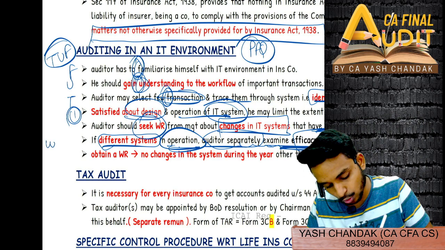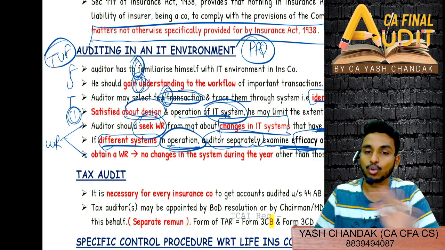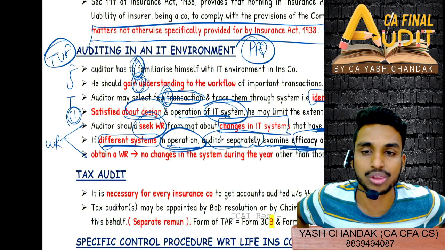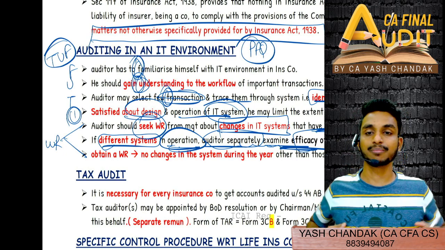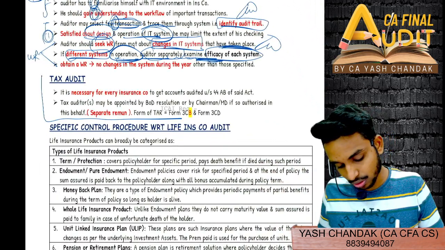And lastly, with respect to two WRL points, कि any changes proposed, then also you take WRL, and if no changes as compared to the last year, then also take WRL. ठीक है क्या? All the points. Just go through this once again and go through also the tax audit.